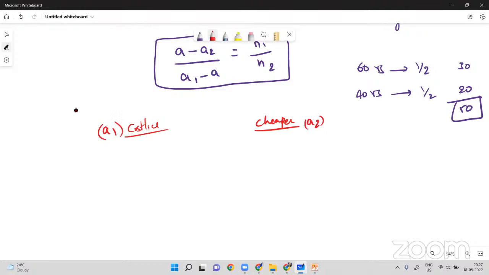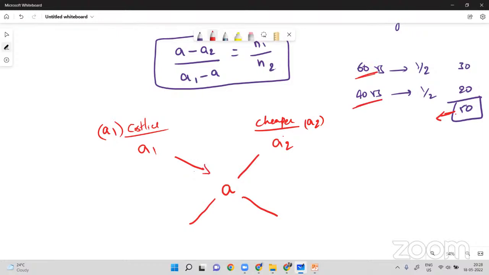Now if you are mixing them, you should mix them in the ratio shown. So now this will be the average price. Guys, remember, always this average price will be less than the costlier item and greater than the cheaper item. So you are selling at 50 rupees. 50 rupees is more than 40 but less than 60. Yes or no?